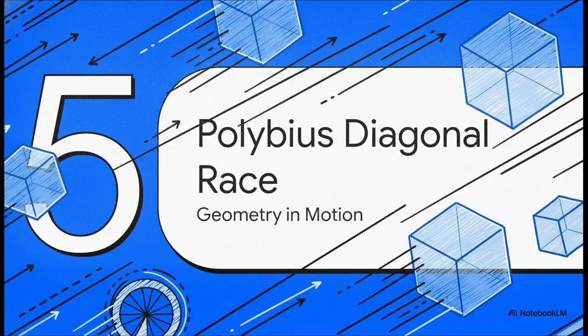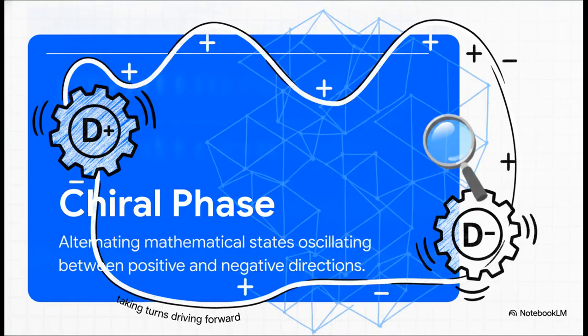Section 5. The Polybius diagonal race. So, to actually calculate pi, we need an infinite series of fractions. To get those, the code defines something called a chiral phase. These are essentially alternating mathematical states that bring all our pure static geometry to life. Specifically, the code calls them the D+ phase and the D- phase. You can kind of think of them as two engines built entirely out of the 4D geometry we just looked at, and they're taking turns driving us forward.